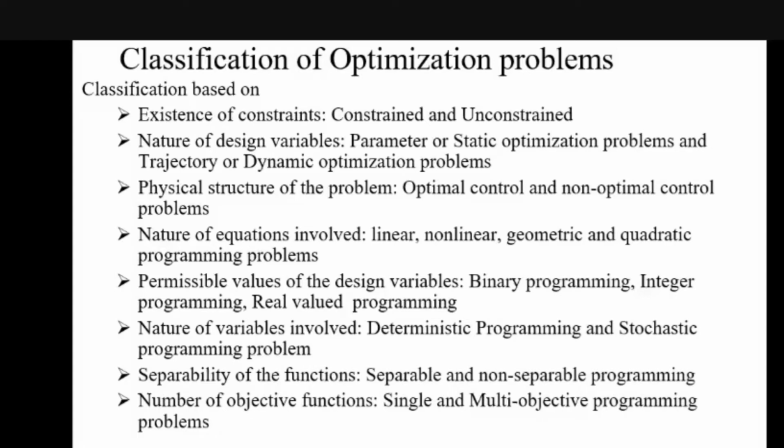Then separability of the functions: a very complex function may be divided into parts, separable and non-separable programming. And based on the number of objective functions: single-objective programming problems and multi-objective programming problems.